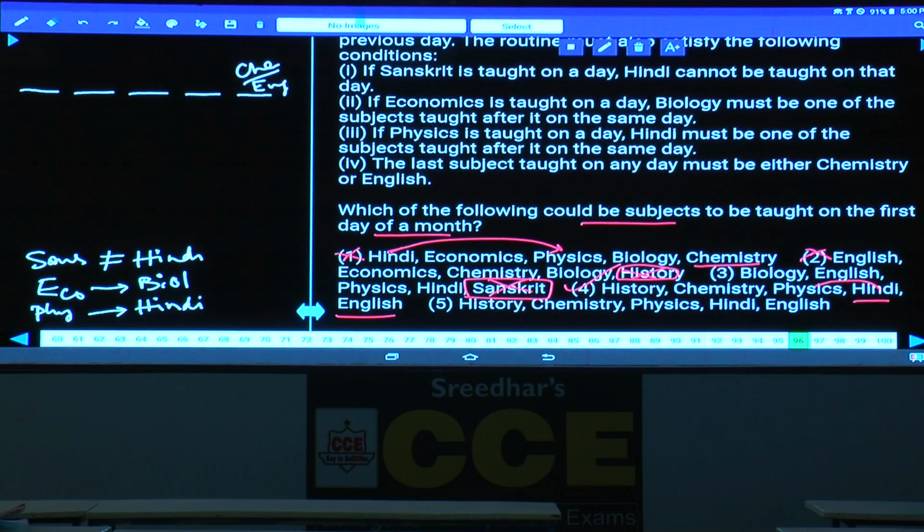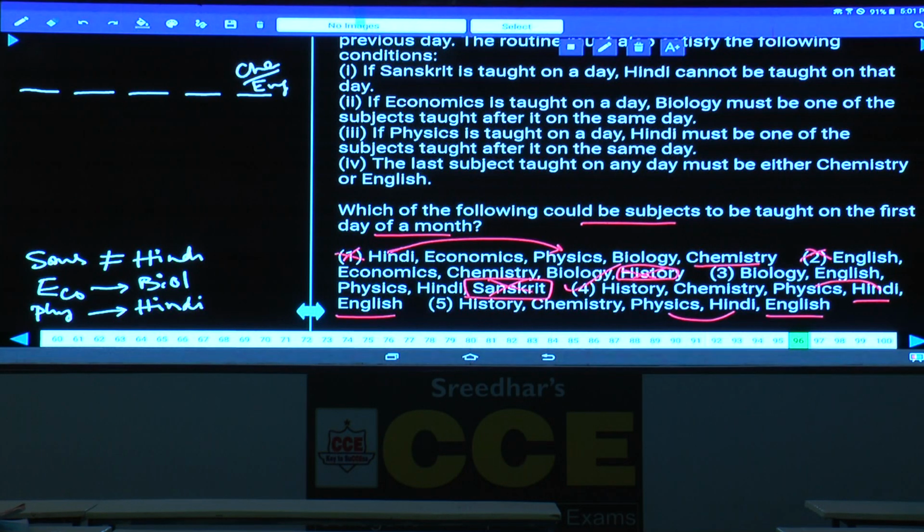Then again, if you go for choice 5. Now in choice 5, English is the last one, fine, and physics and Hindi followed, this is also fine. And next one, economics and biology, Sanskrit and Hindi, economics and biology, and physics and Hindi, isn't it?